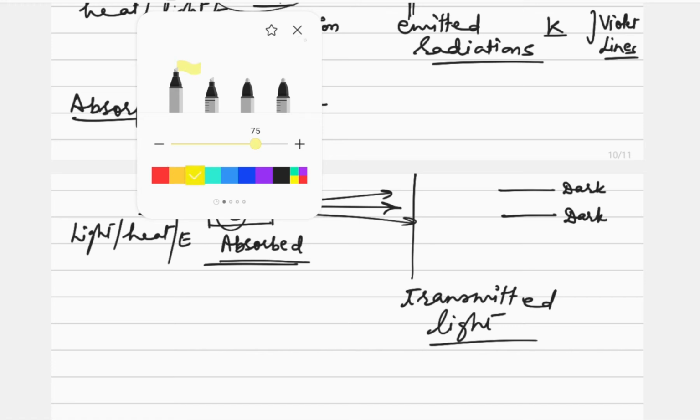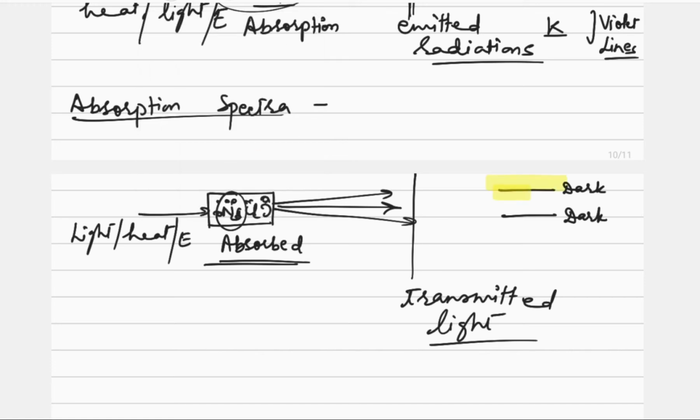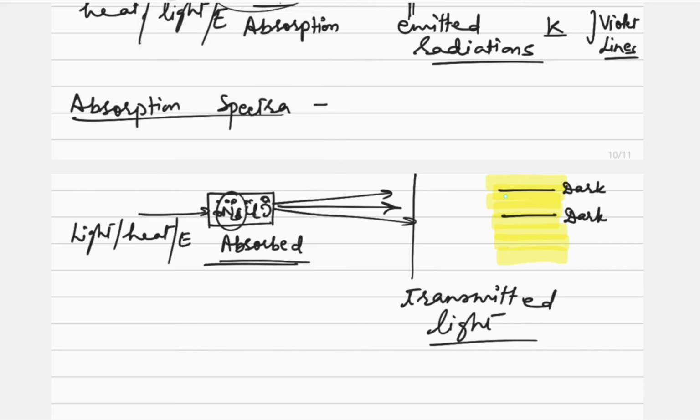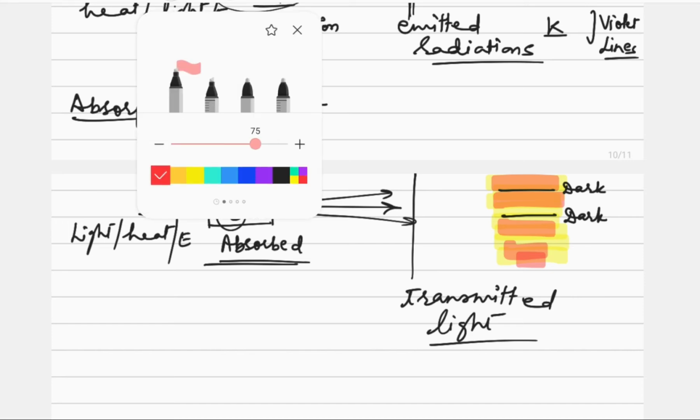Bright in the sense it may be various colors. It's not that it will be the same color. But there will be dark lines observed in the yellow region.